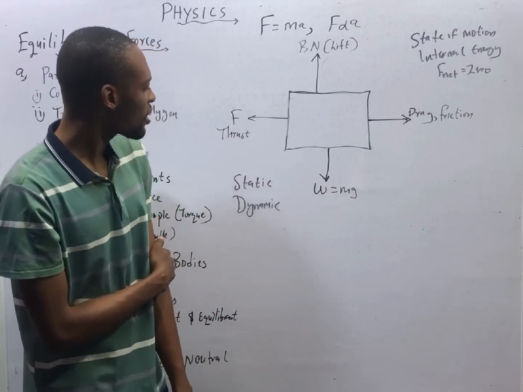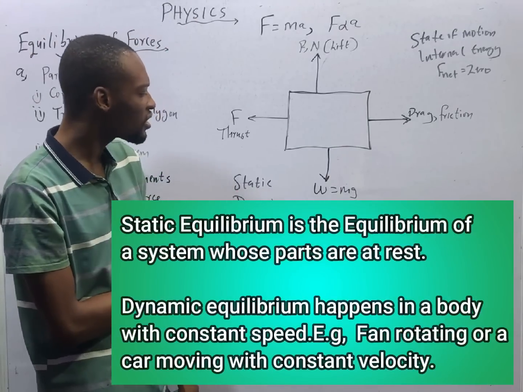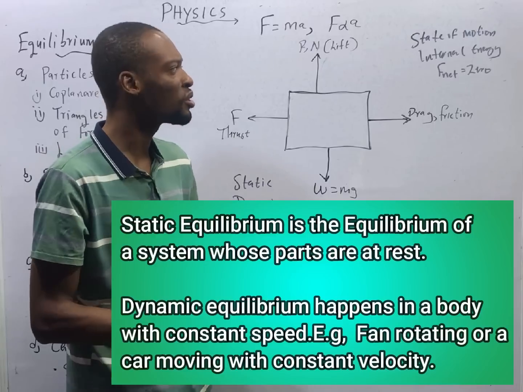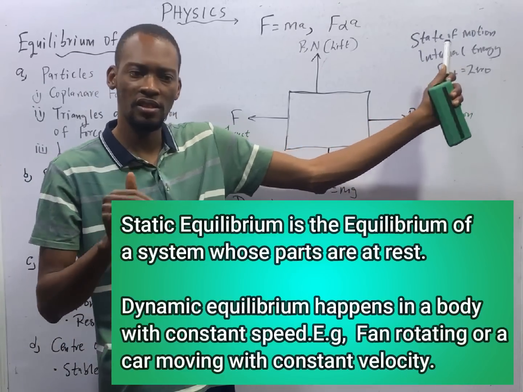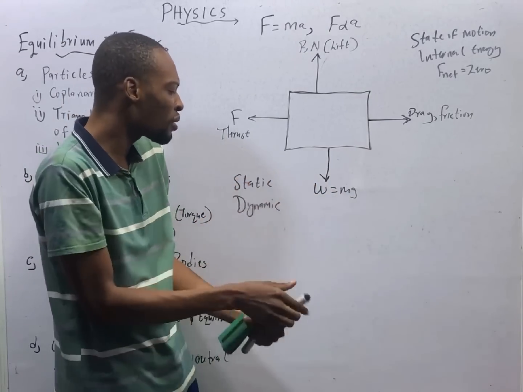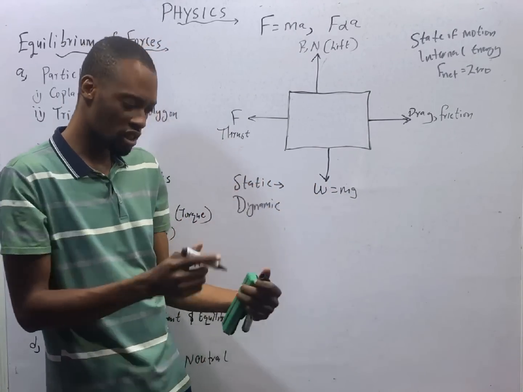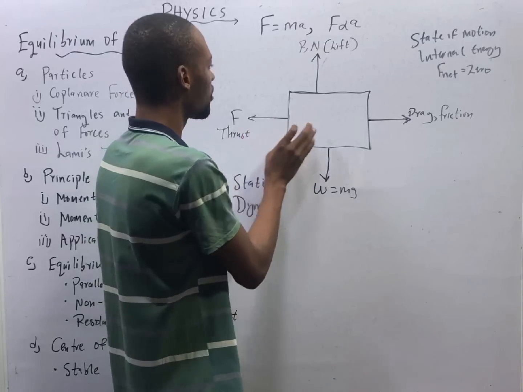Now, what is static equilibrium? Static equilibrium is simply equilibrium of a body at rest or a body that is not in motion, which means the state of motion of the body is 0. The body is not moving and the internal energy is 0. So the equilibrium of a body that is not moving is referred to as static equilibrium. Now let's analyze. If this is an object,